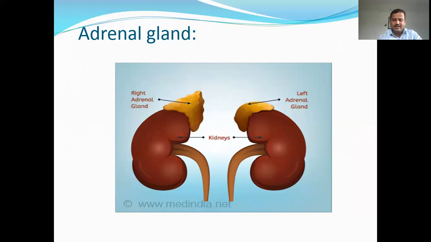This gland secretes corticosteroid hormones, which maintain the salt and minerals in the body. It also secretes catecholamines such as epinephrine and norepinephrine, and these hormones are released in response to stress in the body. The adrenal gland also produces the male sex hormone called androgen, which promotes the development of secondary sexual characters in the male. And these glands also produce aldosterone, which affects the functions of the kidney.